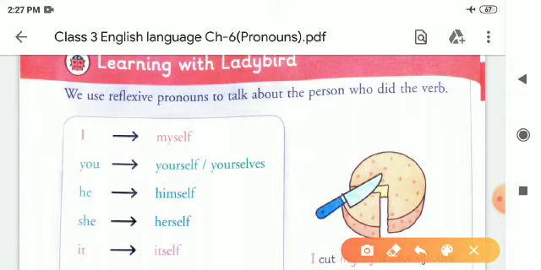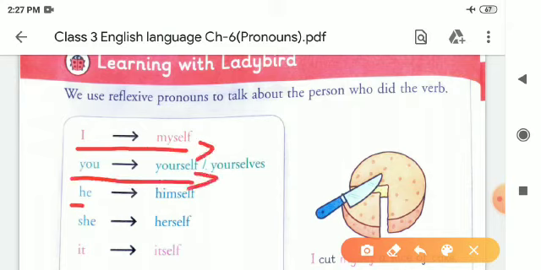Each personal pronoun such as I, you, he and she has its own reflexive form, like I, myself, you, yourself, he, himself, she, herself, it, itself.